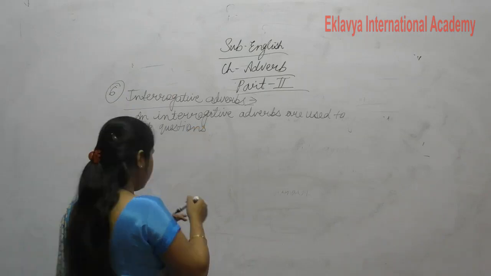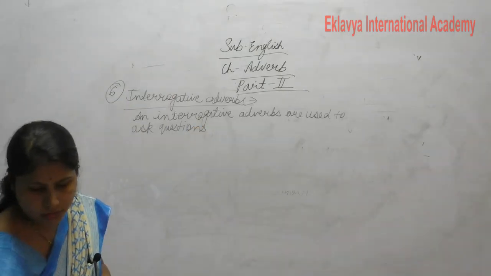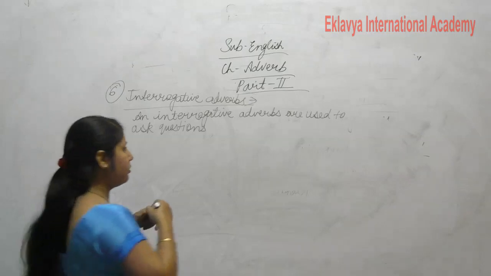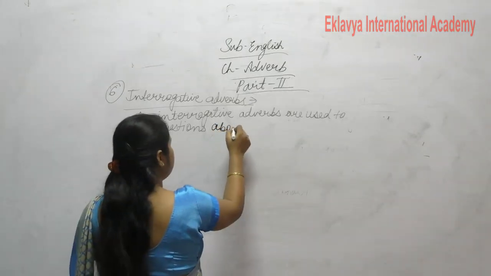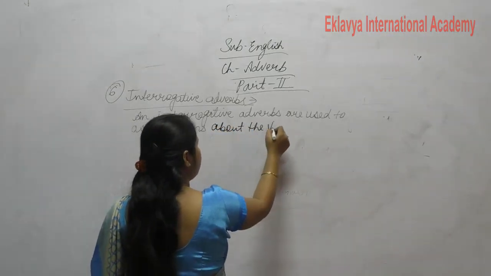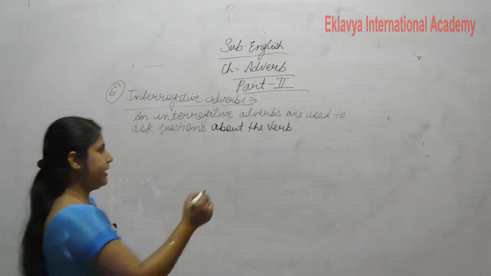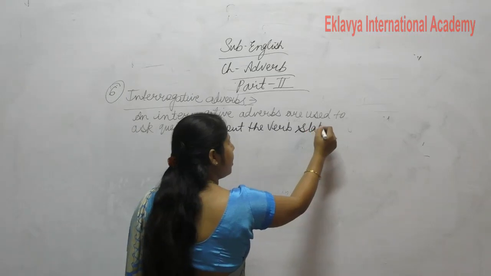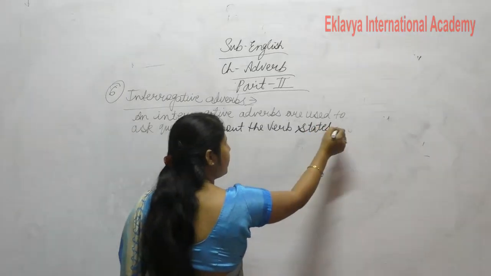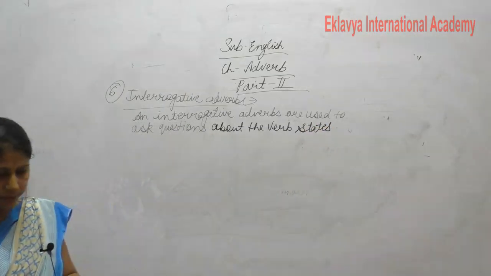Are used to ask questions about the verb or about the verb states. About the verb states. Clear?